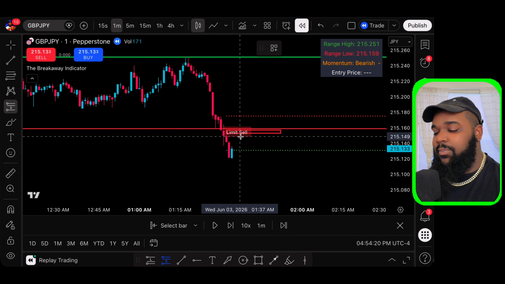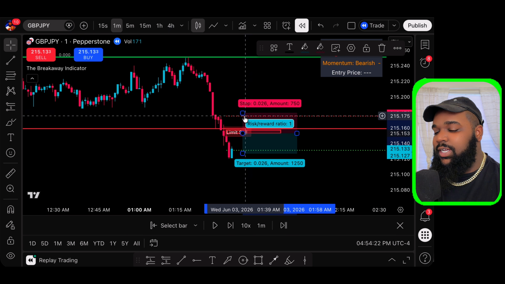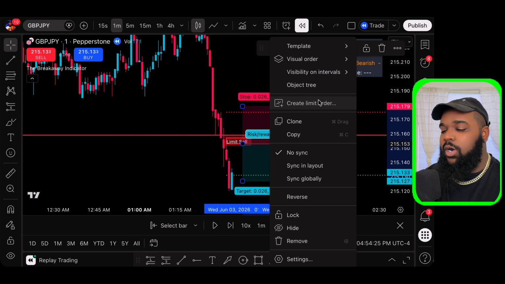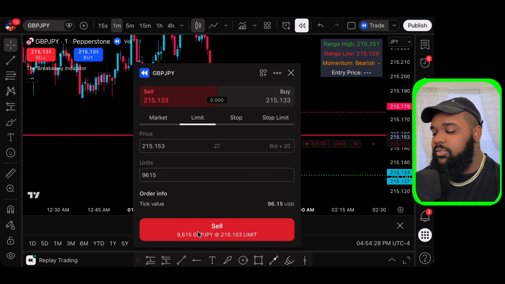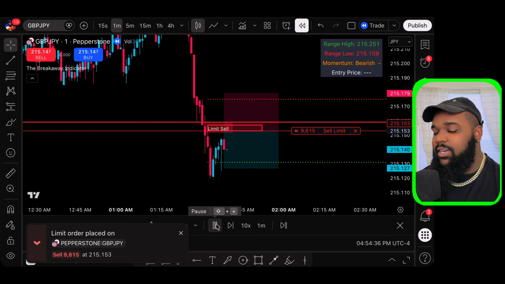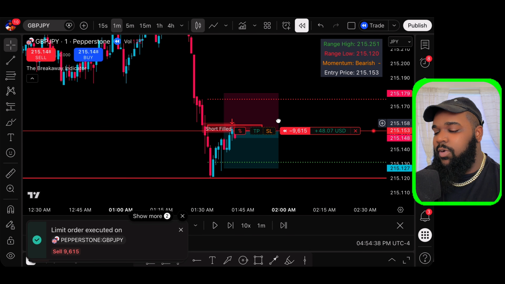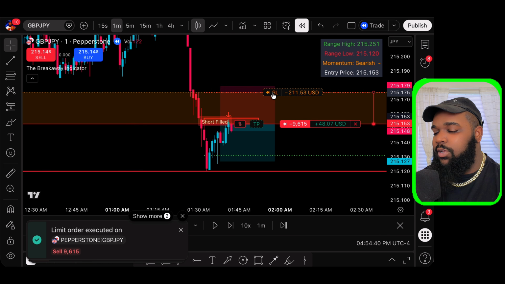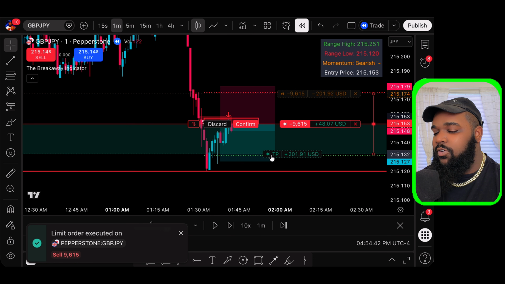So we're going to go ahead and backtest this and see what happens as we try to get in the market. And we're just going for a solid 1-to-1. So we'll see what happens. We'll do a limit order. And again, this indicator goes directly off of my strategy. So we're in the market right here. We're going to put our stop loss right here and our take profit right here.